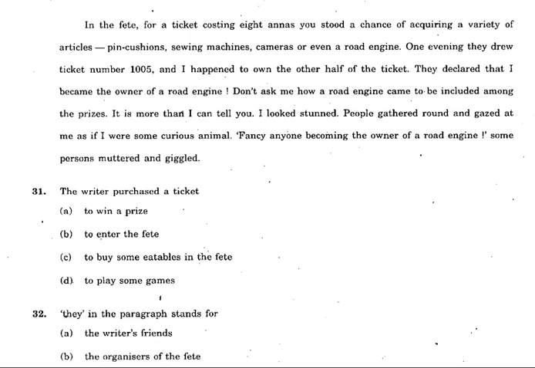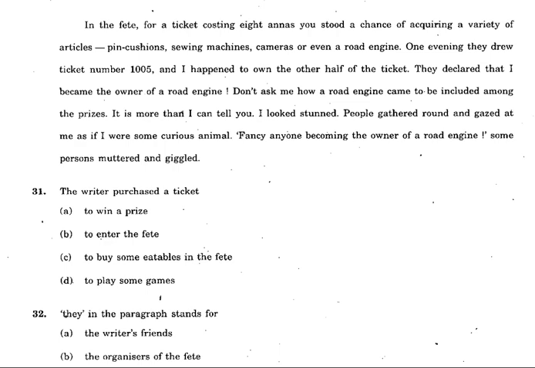The writer purchased a ticket. Let's see here. In the fete for a ticket costing 8 annas, what he has done, he has purchased a ticket. You stood a chance of acquiring a variety of articles. Pin cushions. So what were those articles? Question yourselves. Try to understand it rather than simply reading for the sake of it. Sewing machines, cameras, or even a road engine. So these were the prizes. So these were the articles.